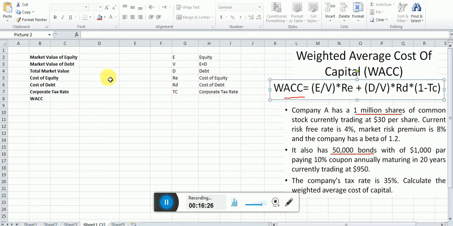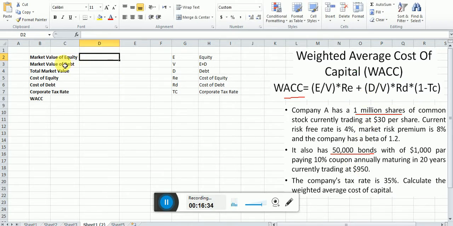Okay, how is this done? First, all the information required in this formula, we have to extract from here. Look here, first we need to know the market value of equity, which is E in our formula. How can you compute this value? 1 million shares we have, right? So equal sign, 1 million times the price per share, that is $30. We are raising $30 million from equity, that is our equity finance.